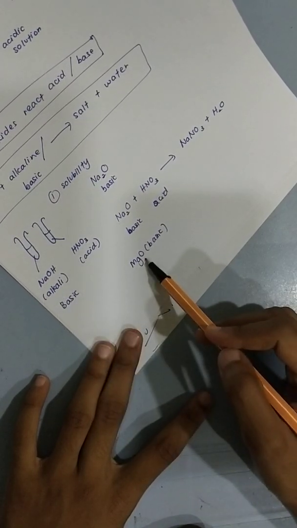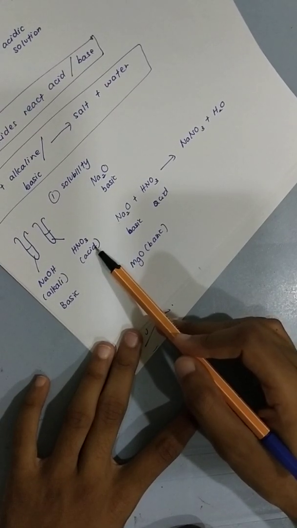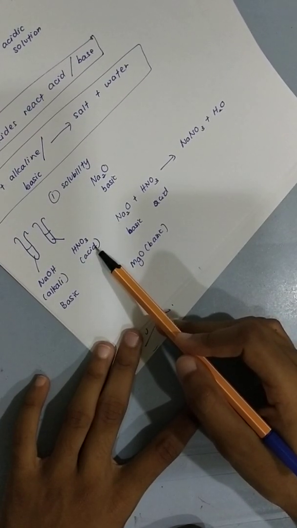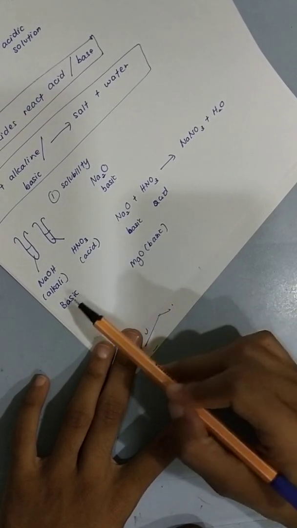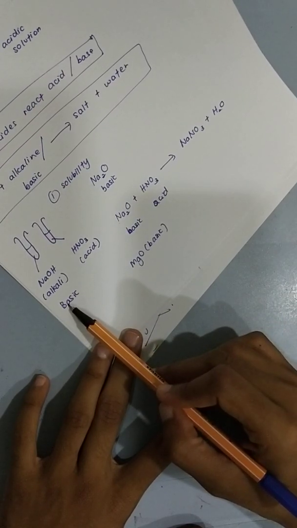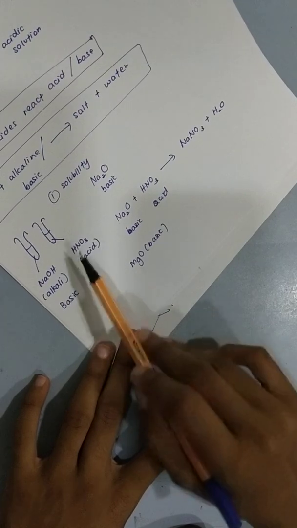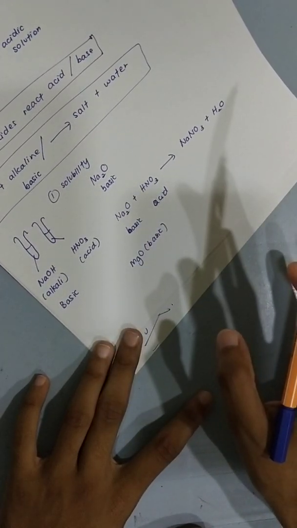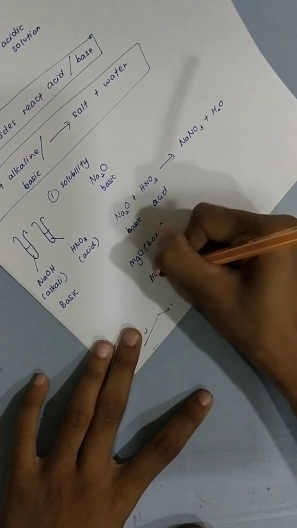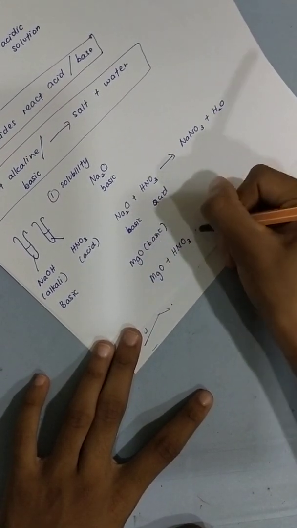But if I take this and dissolve it in nitric acid, yes, there is a reaction, because it's going to be a neutralization reaction. So your observation is: magnesium oxide does not dissolve in sodium hydroxide solution. However, it dissolves in nitric acid to produce a colorless solution. So you think, what is the reaction? This plus this. What do you think the reaction will be?